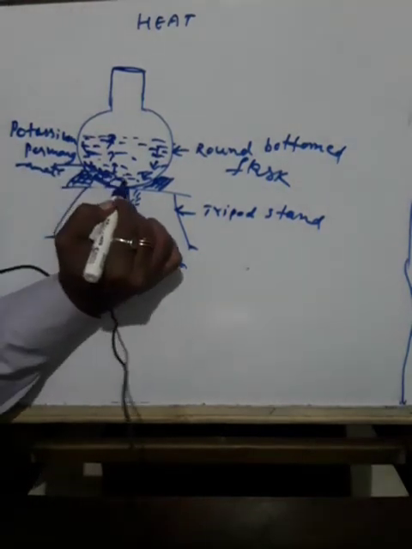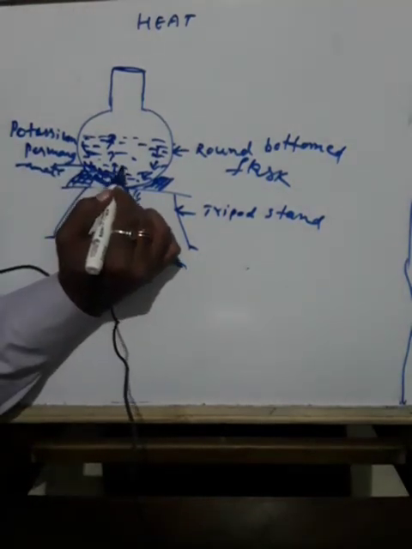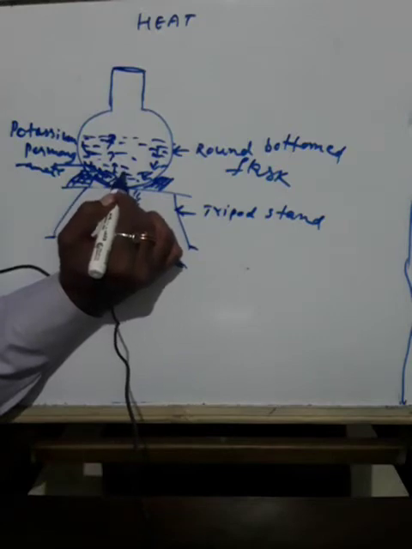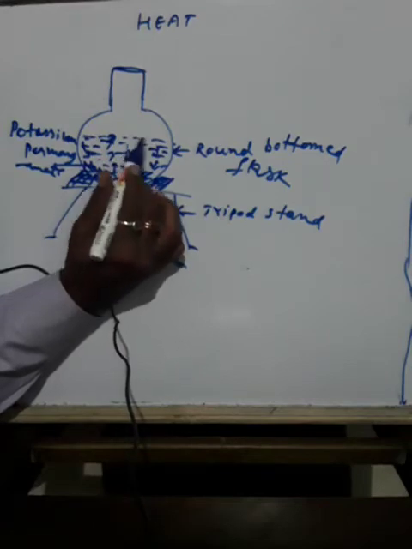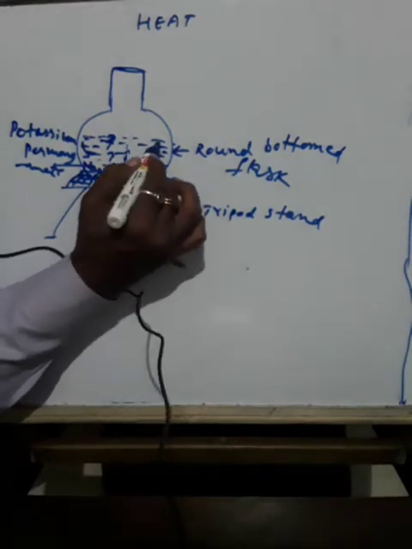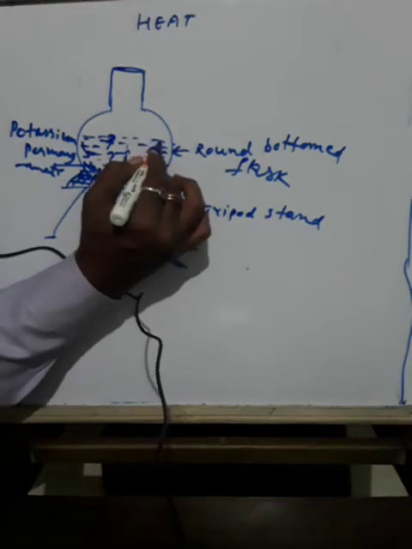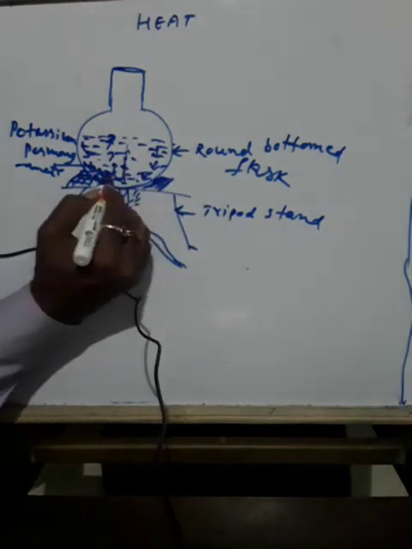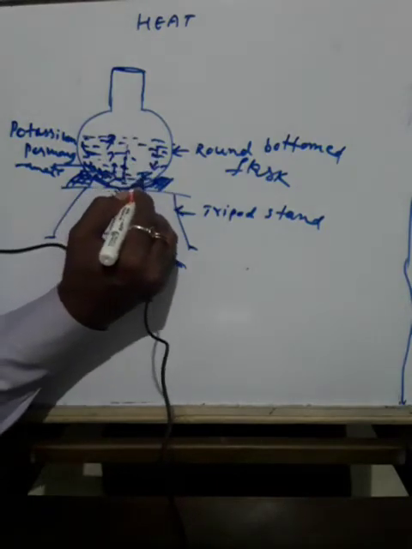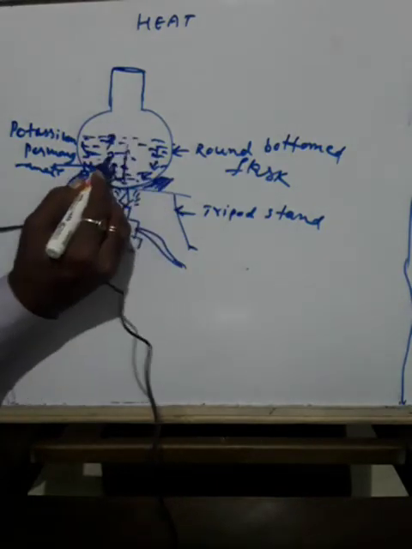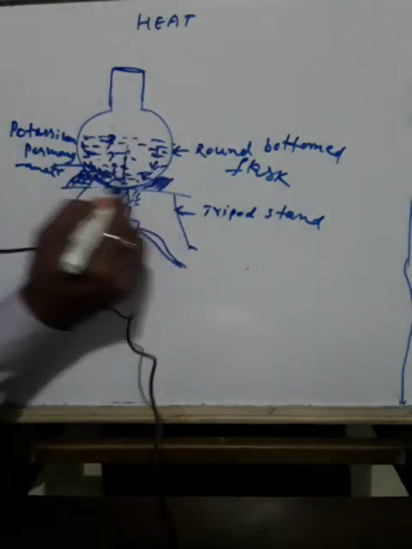Once this gets heated, this hot molecule will go and touch the water molecule. So heat will transfer in this way. But the cold water at the top, at the side of the flask, will come down and the hot water moves up. Again, when this becomes hot, it goes to the upper part, and this continuous circle goes on.